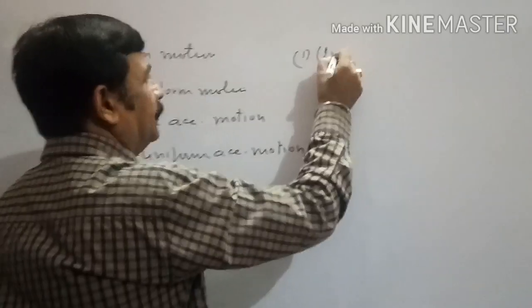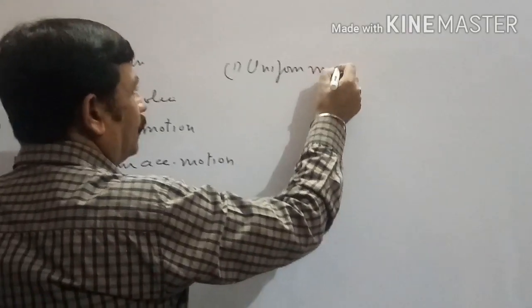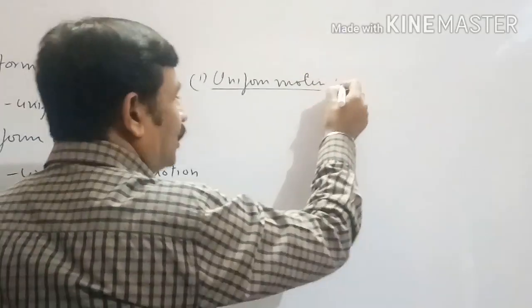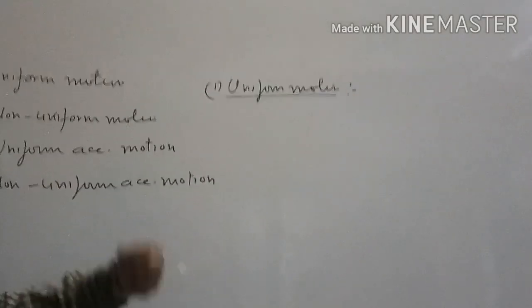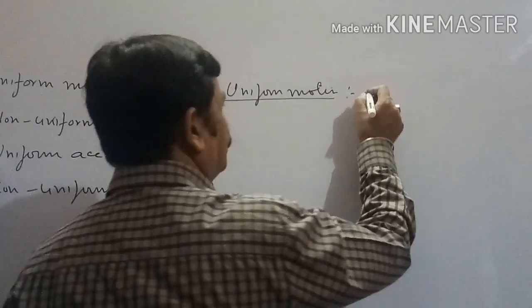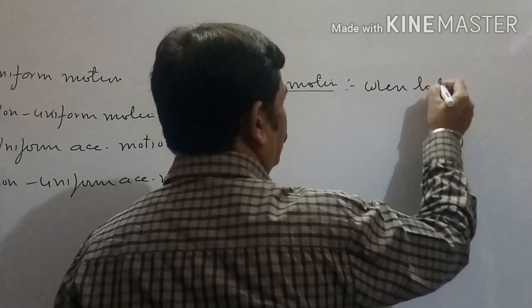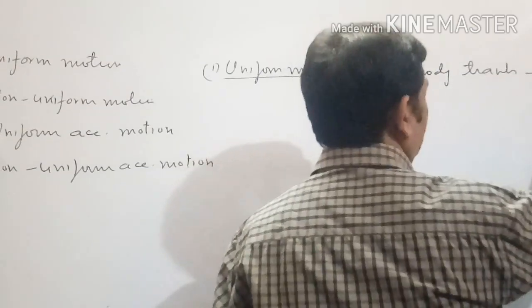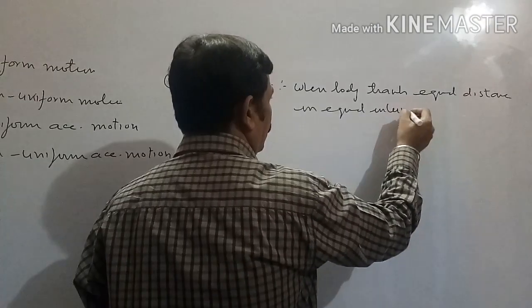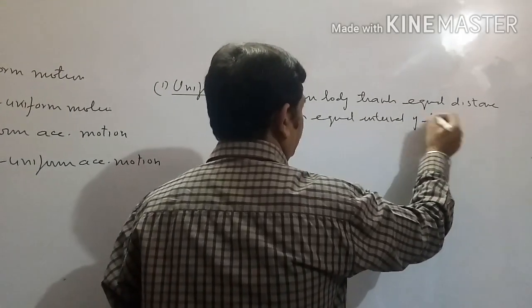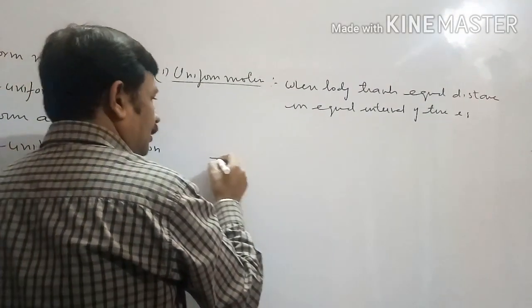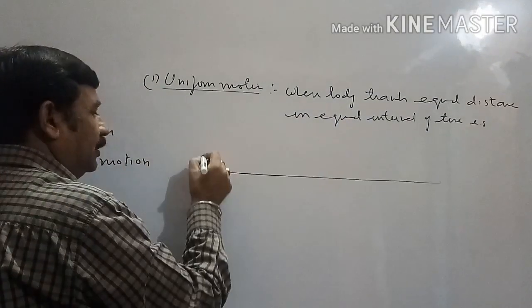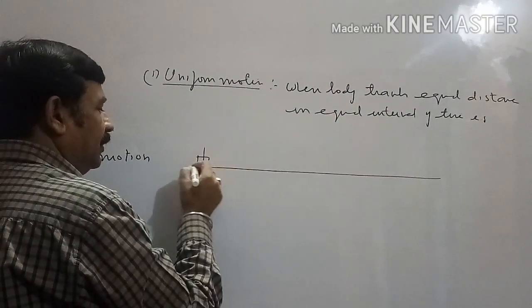First is uniform motion. Such a type of motion in which the body travels equal distance in equal intervals of time. For example, it is a track, and it is a reference point where in the beginning the body is present.